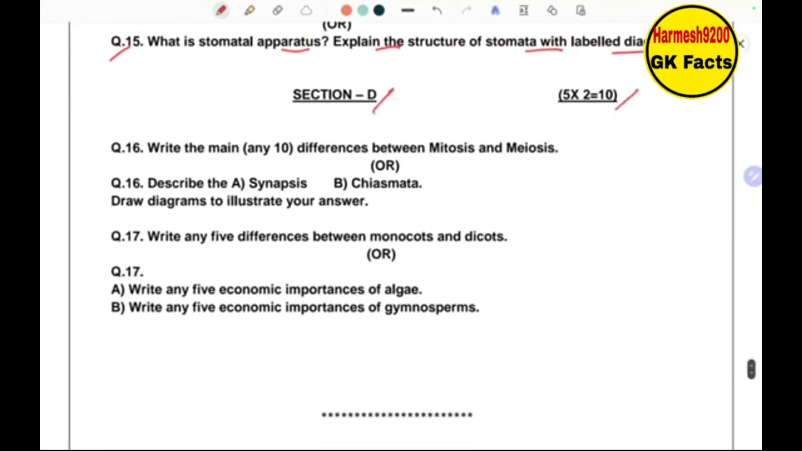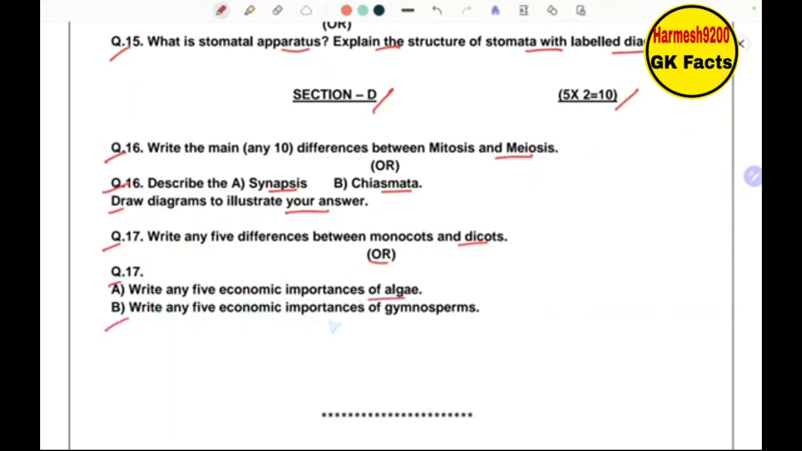Next, section D, 10 marks each. Write any 10 differences between mitosis and meiosis. Or describe synapsis, chiasmata. Draw diagrams to support your answer. Write any 5 differences between monocots and dicots. Or, A part, write any 5 economic importances of algae.